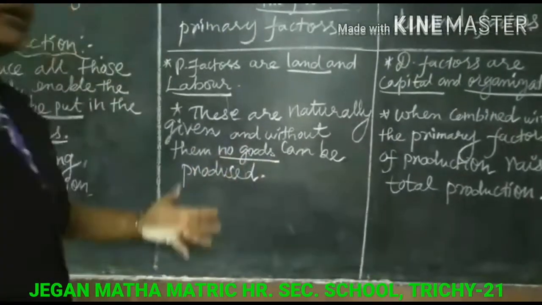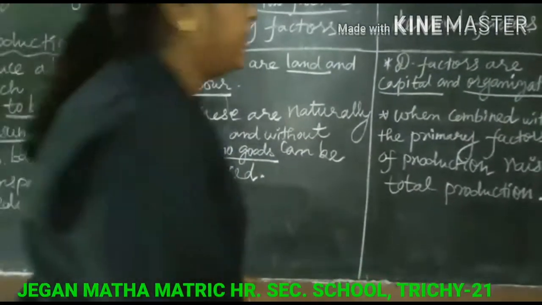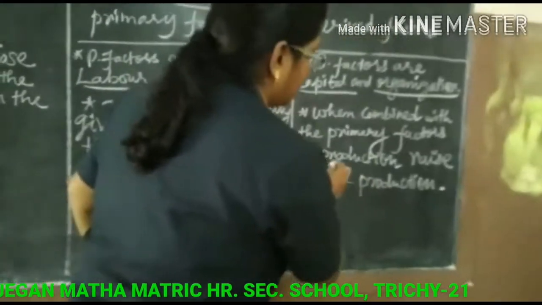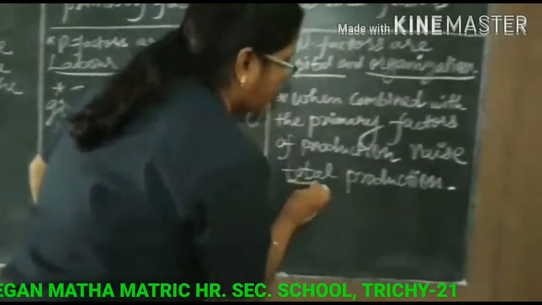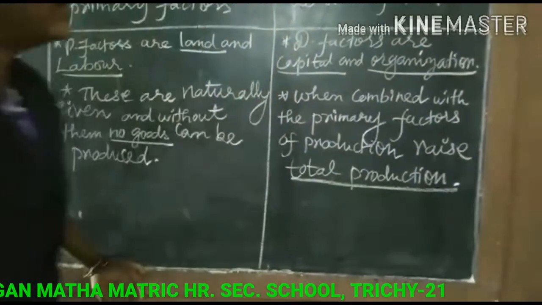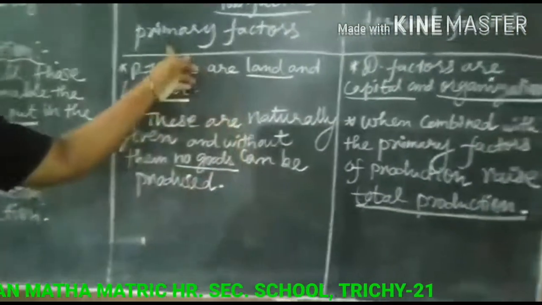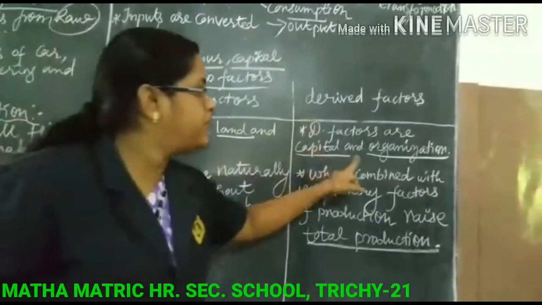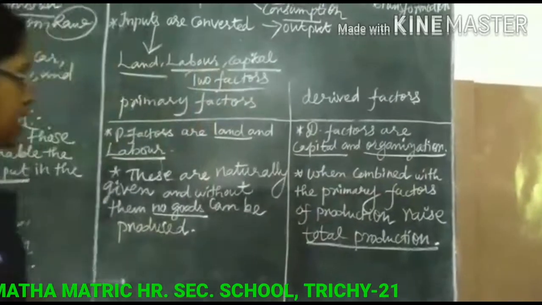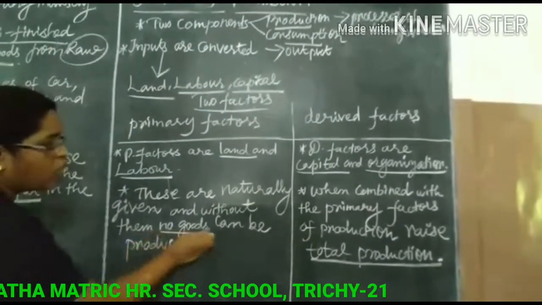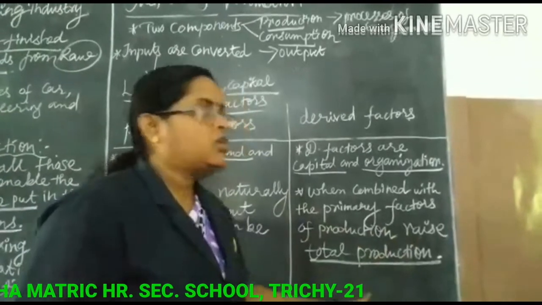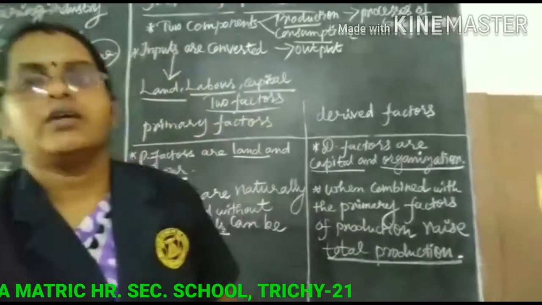When the factors combine, total production rises.